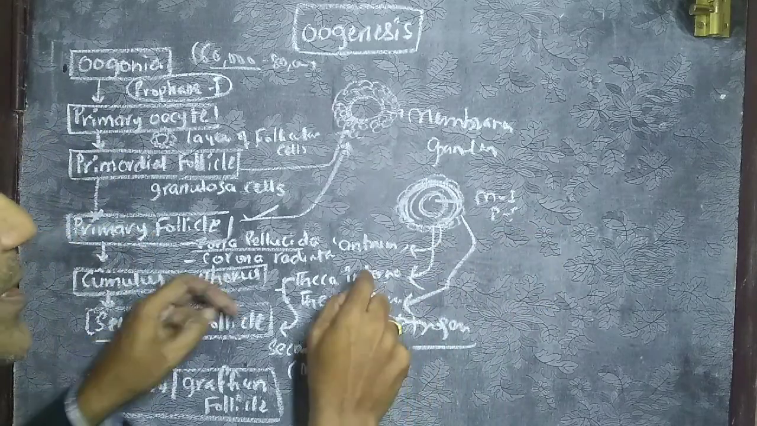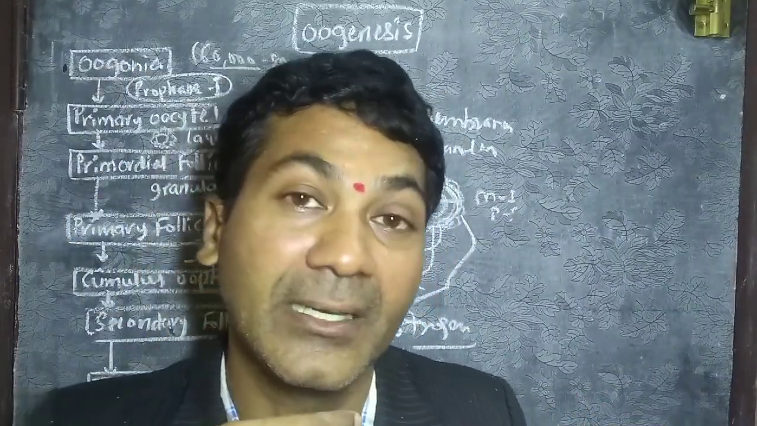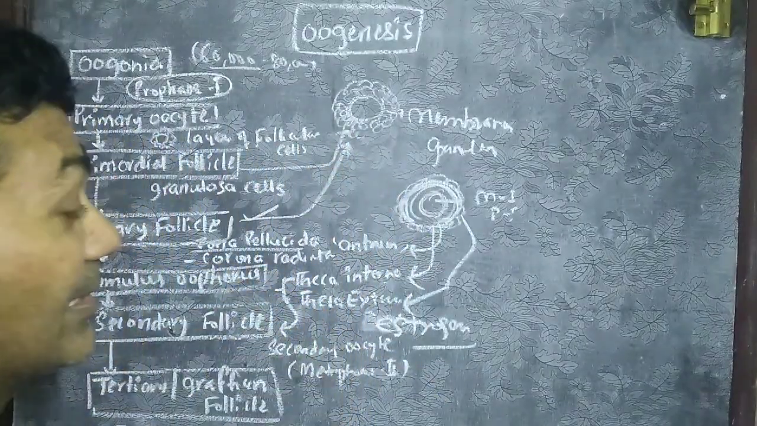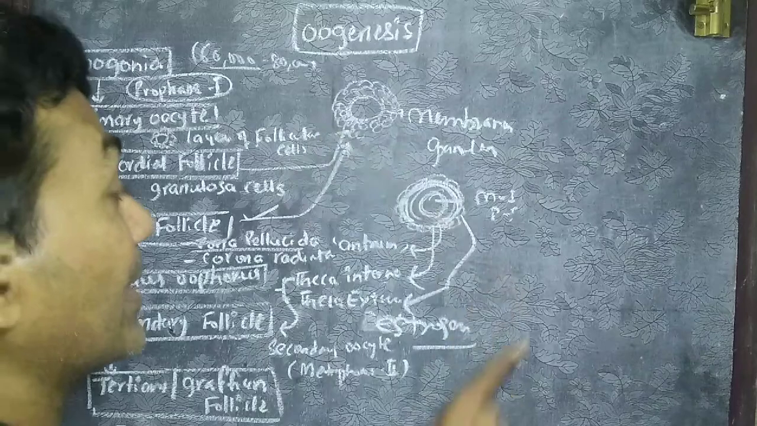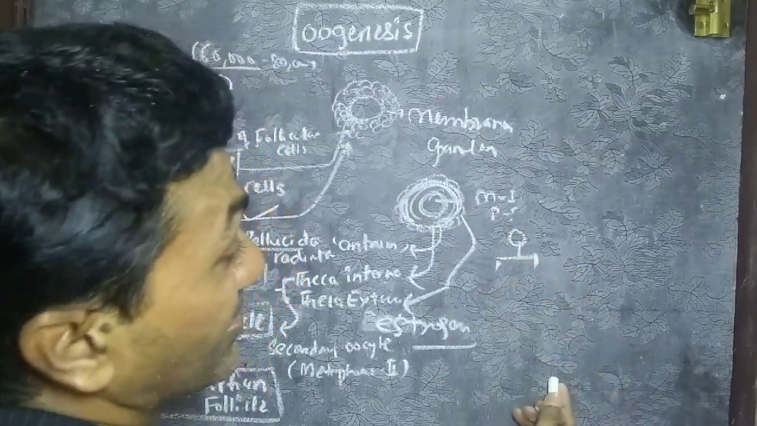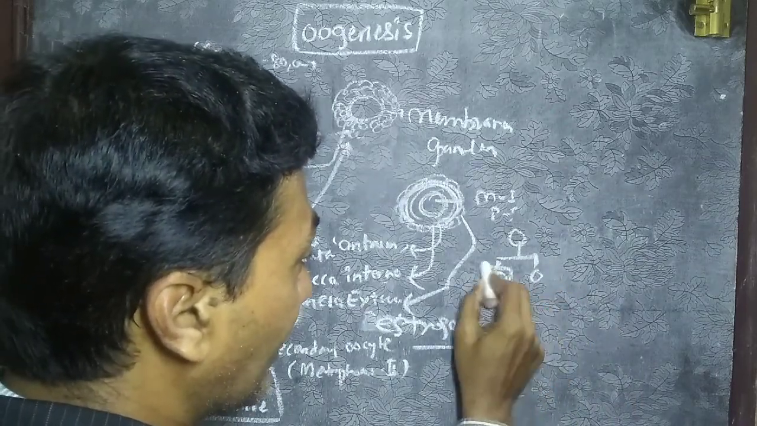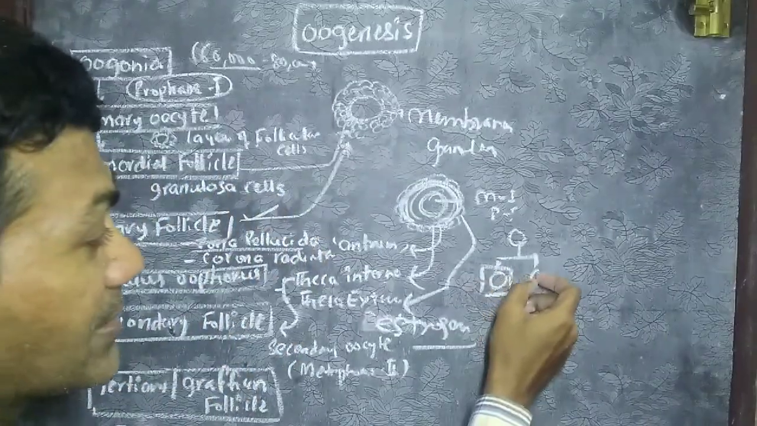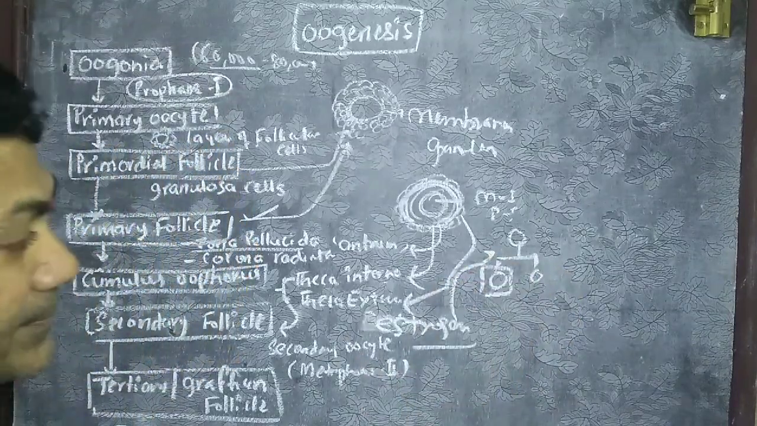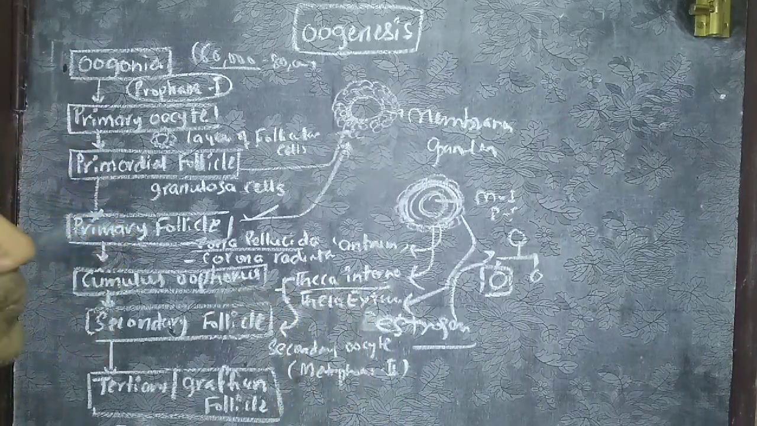So this estrogen starts prophase 1, means it helps to continue the meiotic division. Under the influence of this estrogen, the primary oocyte completes the first meiotic division and forms an unequal division, forming the secondary oocyte and a polar body. This is under the influence of estrogen. Estrogen is formed from theca interna of cumulus oophorus.